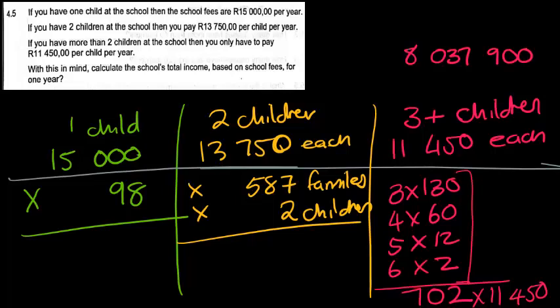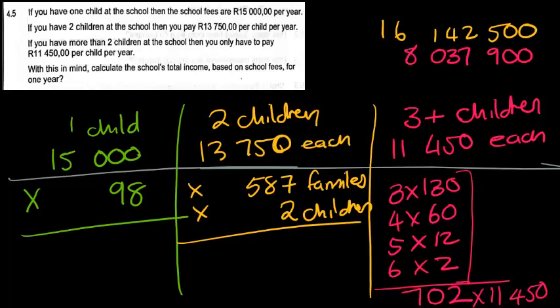Now, for the 2 or more children, we are going to say 587 multiplied by 2 multiplied by 13,750. So that gives us a total of 16,142,500 Rand for 2 children or more.